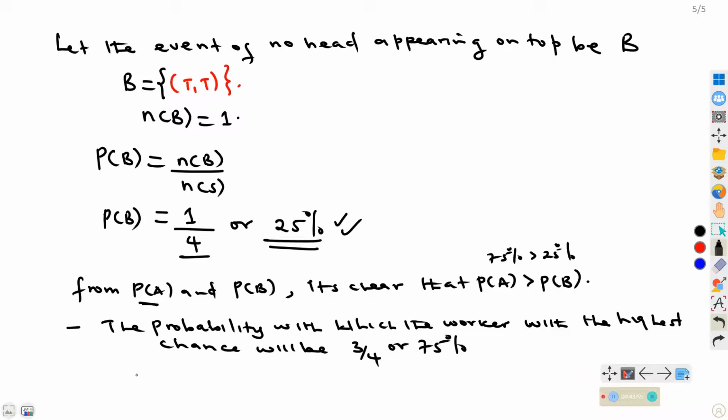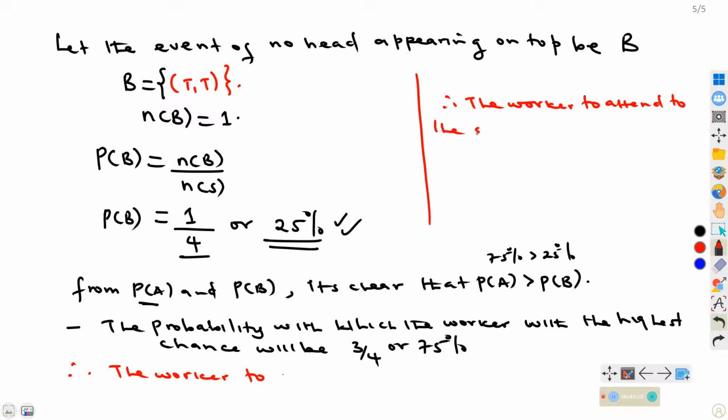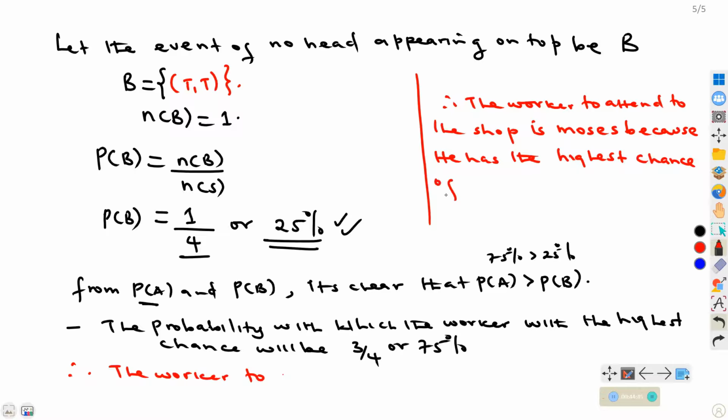So for that case, it means the worker to attend, let me give the conclusion here. Therefore, the worker to attend to the shop is Moses, because that is the reason he has the highest chance of being selected.